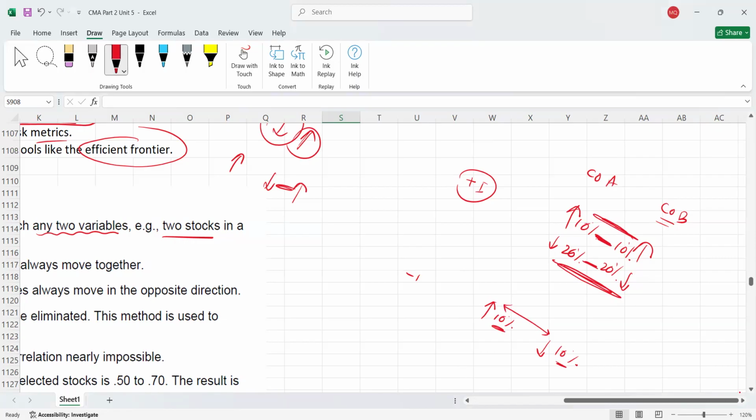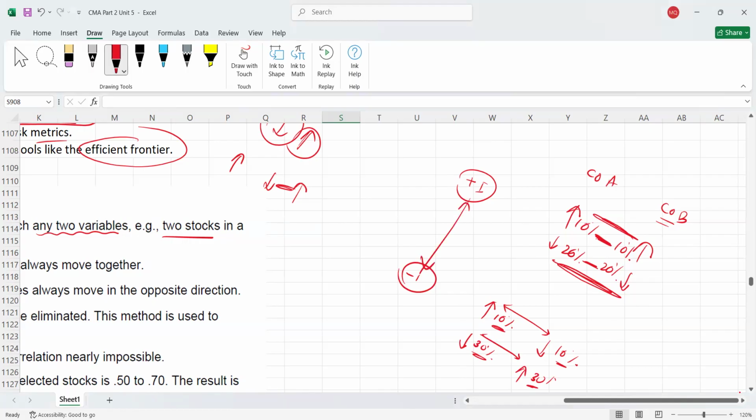Or another way, for example, if company A's stock price is going down by 30%, company B's price is increasing by 30%. So see, again, they are moving in the opposite direction. One is going down, the other is going up, but the proportion of change is the same. So this is called what? -1 correlation. Understood? So the correlation value could be any value between +1 and -1.